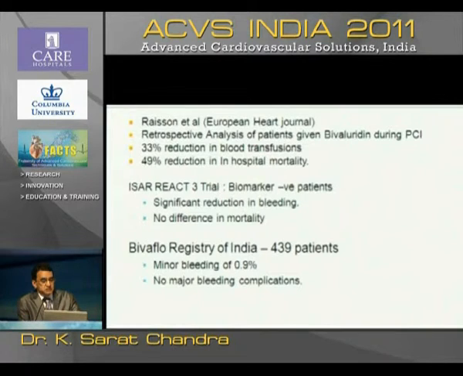choice. ISAR-REACT 3 is another trial which came from the Munich group, where biomarker negative patients, meaning low risk patients, were subjected to unfractionated heparin versus bivalirudin. There is no difference in mortality, but once again a significant reduction in bleeding has been shown. There is a BevaFlow registry of India where 439 patients of high risk ACS were treated with bivalirudin, and the minor bleeding complications were just 0.9% with no major bleeding complications.